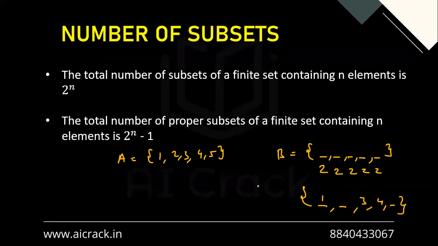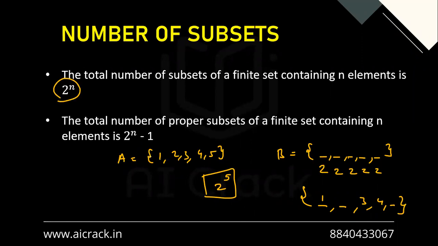That is a subset. So basically, I can see that with these possibilities, we can make all sorts of subsets. We can have the improper subset as well. We can have the null set as well. When none of these elements are being included, in that case, we'll get a null set. In case all these elements are being included, we'll get an improper subset, right? So that is why, by simple law of multiplication, we can see that 2 raised to the power 5 are the possibilities. So that is why 2 raised to the power n, right?